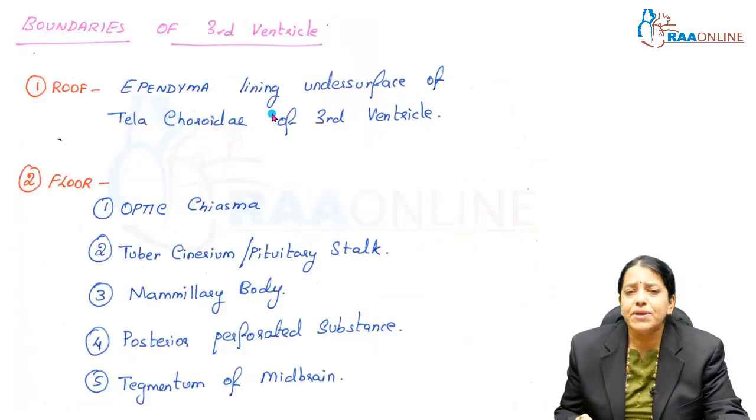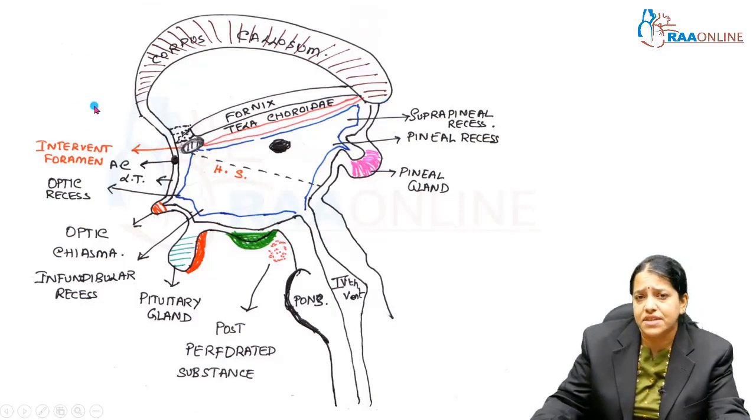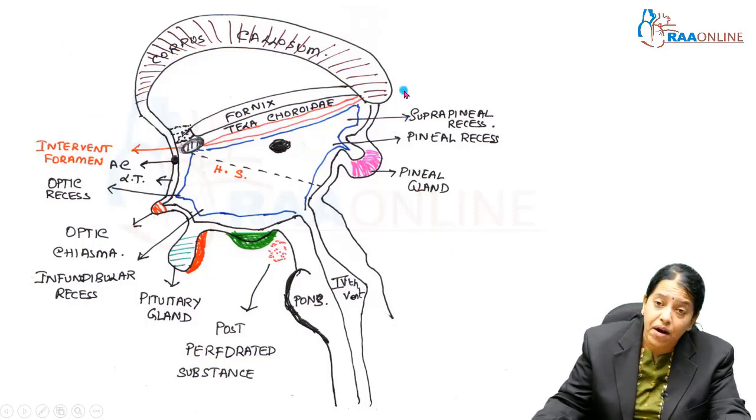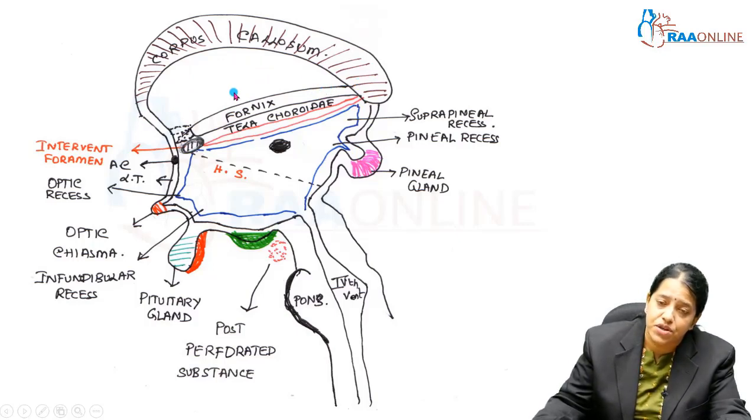Now coming to the diagram, if you have to see the third ventricle, in this diagram we are seeing the corpus callosum. The various parts of the corpus callosum are the rostrum, the genu, the body, and the splenium. Just below the corpus callosum, you have the septum pellucidum and the lateral ventricles, and this is the fornix. You can see the fornix over here.